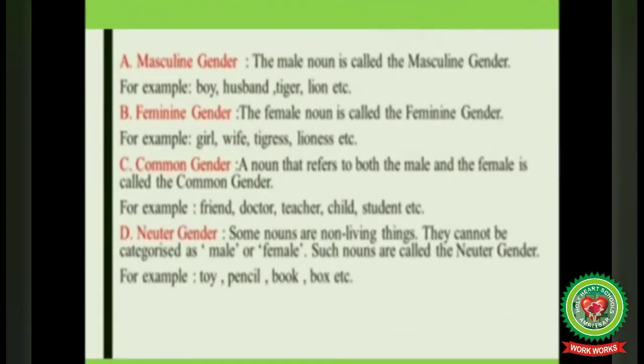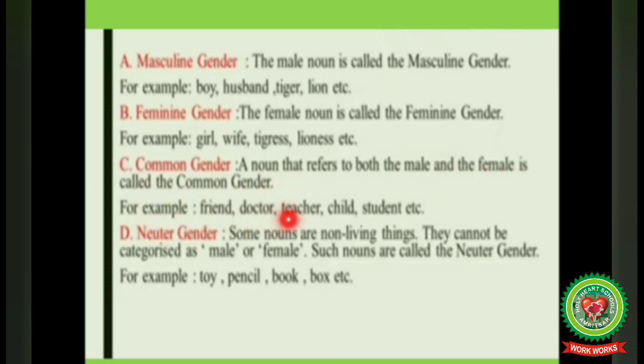So students, today in this video we have discussed gender and its types. There are 4 types of gender, that is masculine gender. The male noun is called the masculine gender. For example, boy, husband, tiger, lion, etc. Second, we have discussed feminine gender. The female noun is called the feminine gender. For example, girl, wife, tigress, lioness, etc. Next is common gender. A noun that refers to both the male and the female is called the common gender.